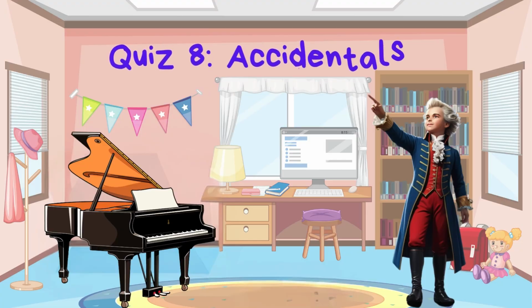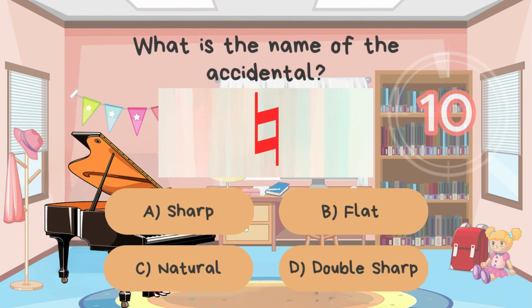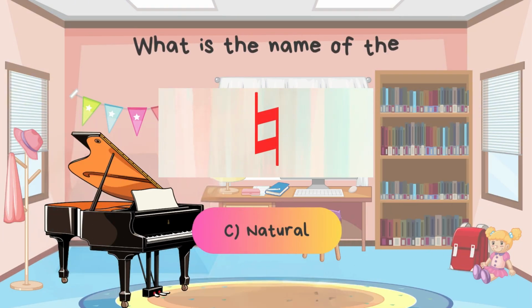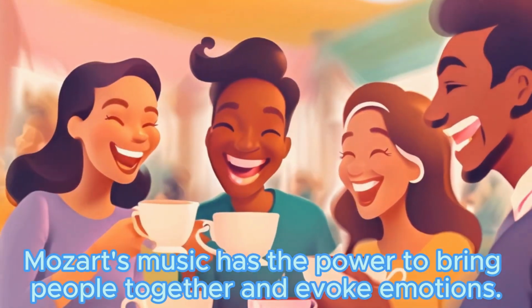Ready for another question. What is the name of the accidental? A. Sharp. B. Flat. C. Natural. D. Double sharp. That's right. The answer is C. Natural. Keep it up. Mozart's music has the power to bring people together and evoke emotions.